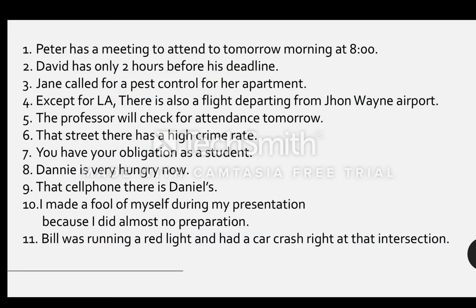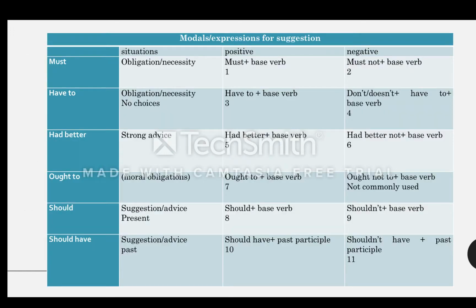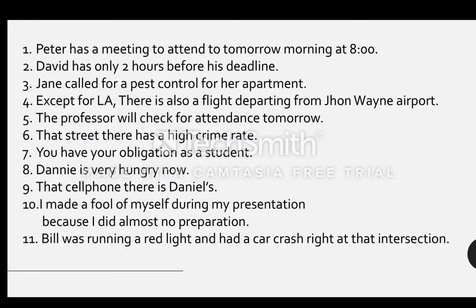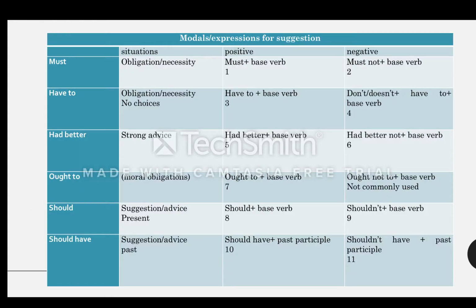The sixth one, that street there has a high crime rate. Yeah, you'd better not go there. Now, the seventh, you have your obligation as a student. So you ought to study, because you are a student.